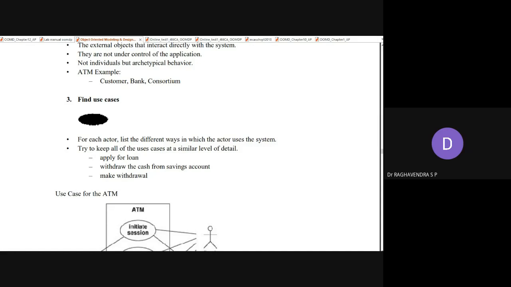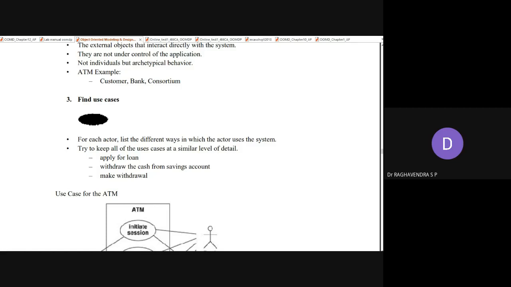For example, if you consider a use case called apply for loan, it should contain some information about the customer, his bank account, his source of income, like that. Similarly, for another use case, withdraw cash from the savings account, he should have a sufficient, adequate balance in his account, and he should authorize himself.